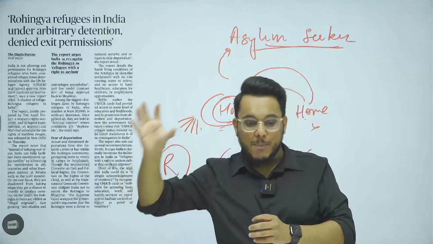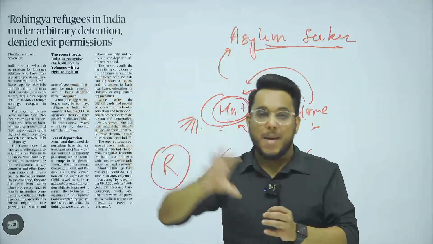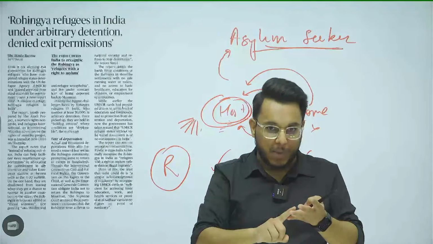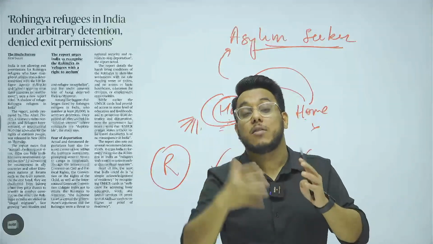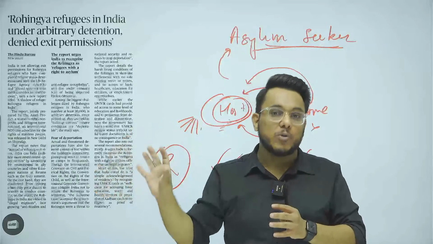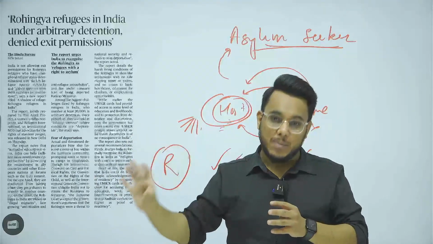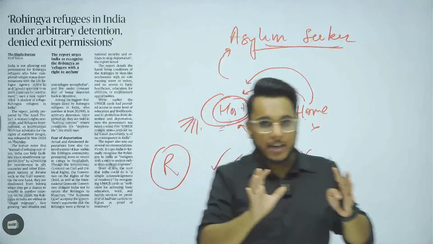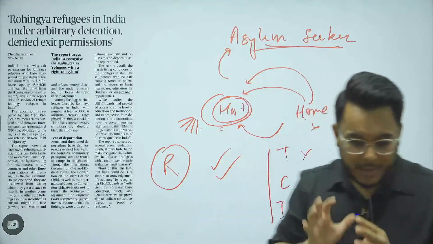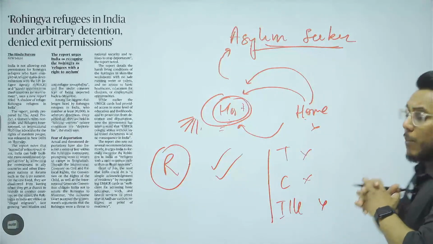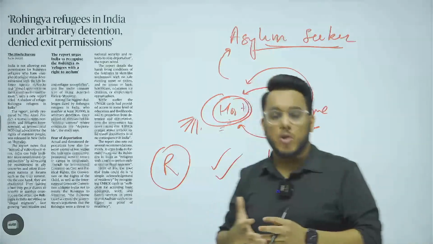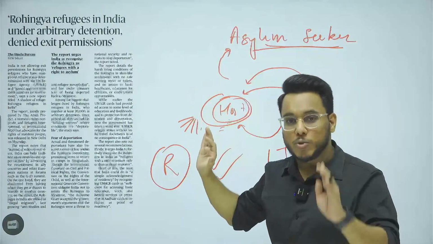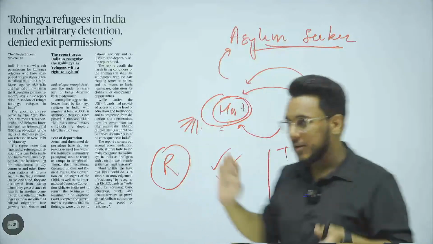Now understand this. Many people from Bangladesh and many people from Myanmar have entered India illegally. Neither did they make any request, nor did they have a passport or visa. They have just entered India. We use the word refugee for them also. Are they refugees? No. Technically they are illegal immigrants, but we still use the word refugee. This is a kind of way of reference. Moreover, it is not wrong also. Just as a common usage, we call everyone a refugee. But you need to understand the technical things.